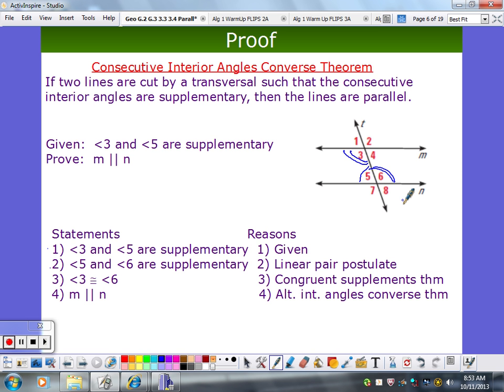Yeah, how come? They're a linear pair, therefore they are supplementary. That was the linear pair postulate, wasn't it? So if you have supplementary angles in a linear pair, you've got the linear pair postulate.